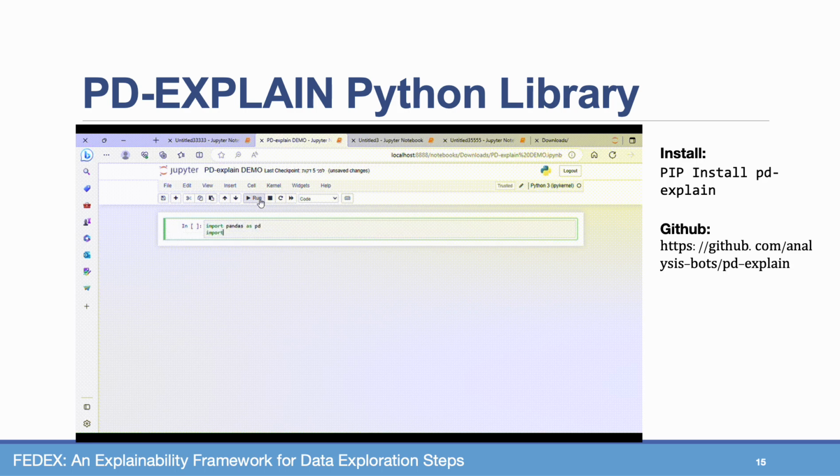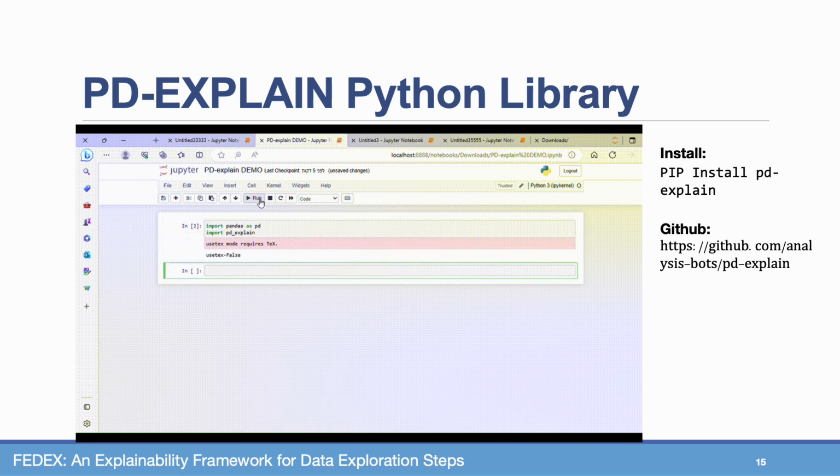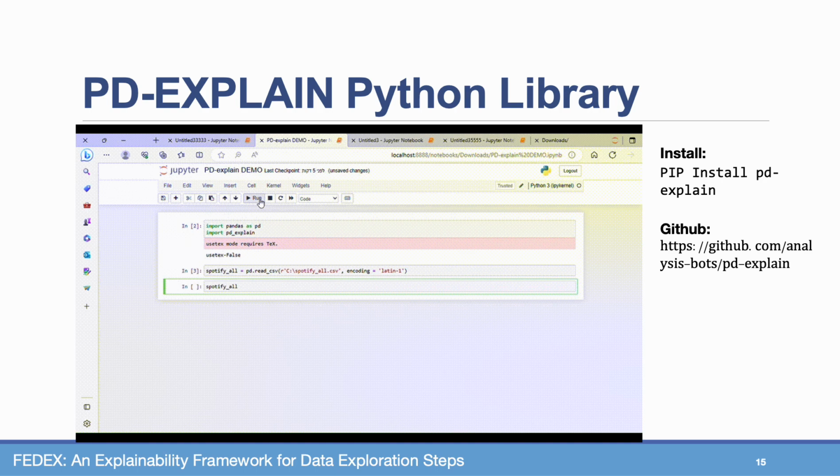Next, we want to share that FedEx is now a part of an open source library called PDExplain. PDExplain is a new Python library that wraps pandas and allows users to use FedEx seamlessly in their analytical workflow in a Jupyter notebook.